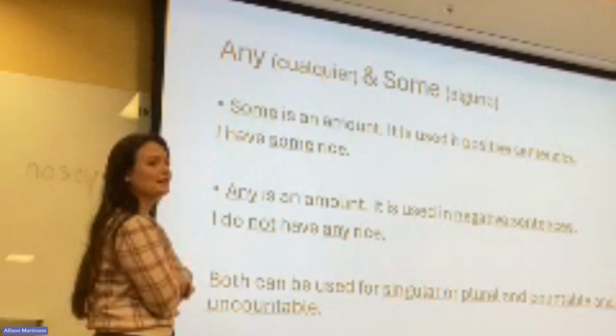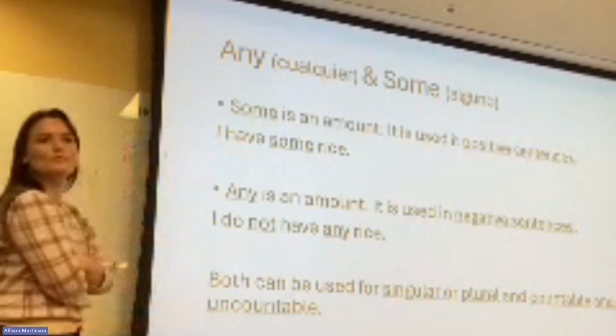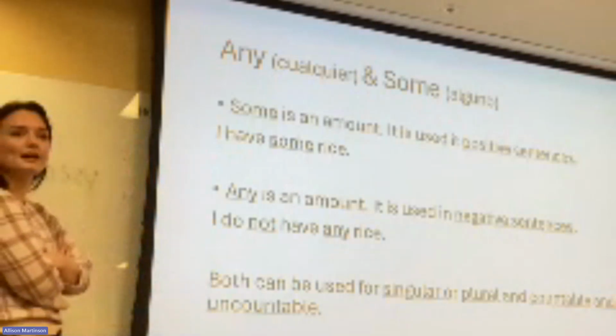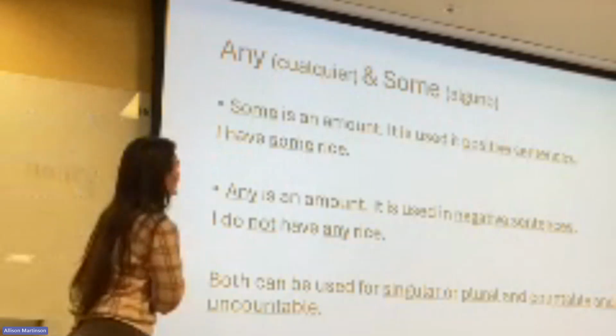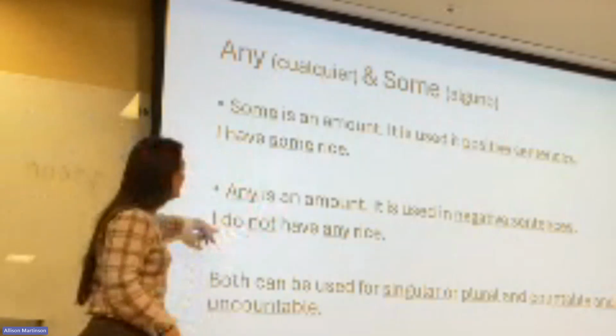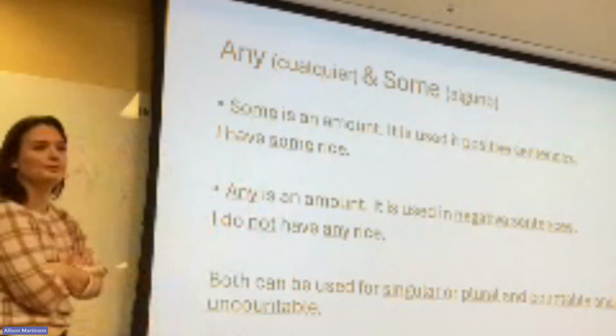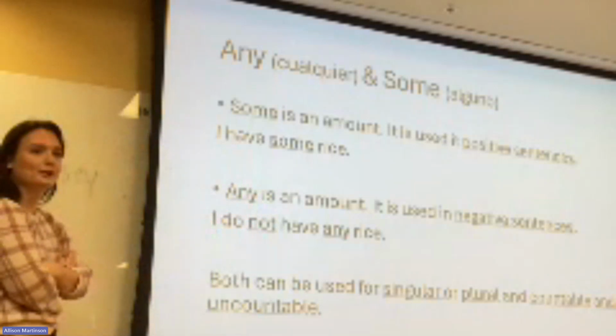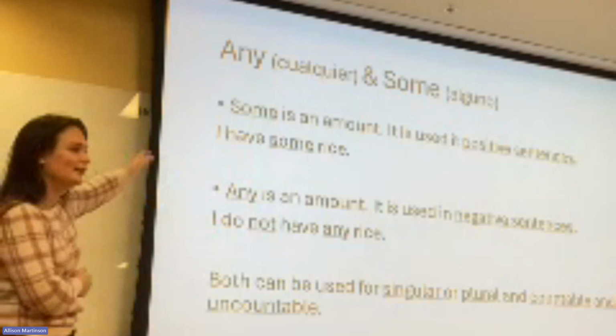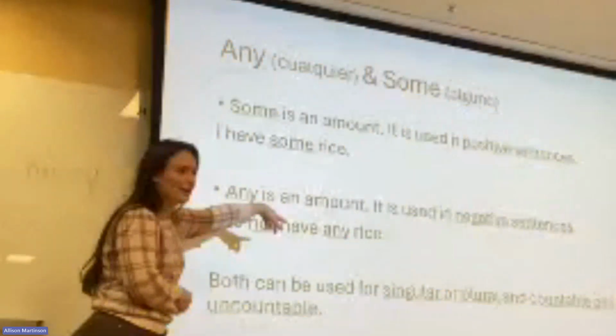Yeah, we can add some chemicals. We can say we have some chemicals. Good, because it's positive. We have those. How would we change it to make it not positive? We don't have any chemicals. Exactly, perfect, right? So we can just switch them out. If we have a not, it becomes any from some.